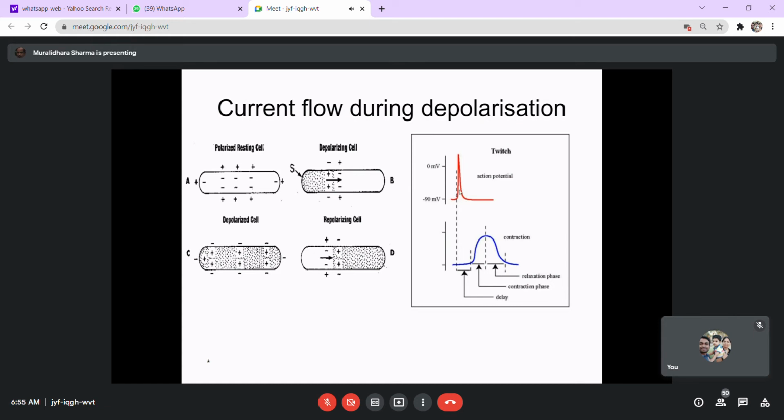To translate that electrical activity into a mechanical contraction, there will be some lag period. See, electrical activity occurs at this time period, but the mechanical contraction, the sliding of the actin and myosin fibers, starts slightly later, and the contraction occurs continuously for a longer period.